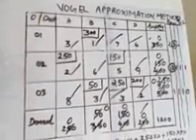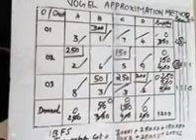This is the way of calculating the initial basic feasible solution by the Vogel approximation method, or VAM. Thank you.